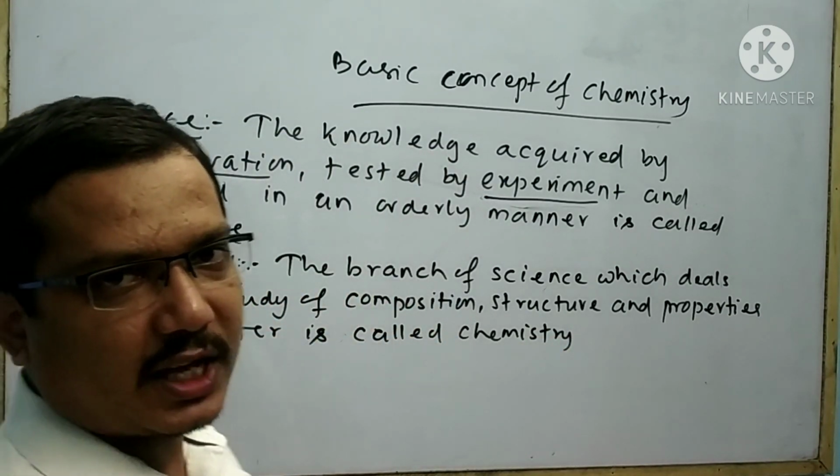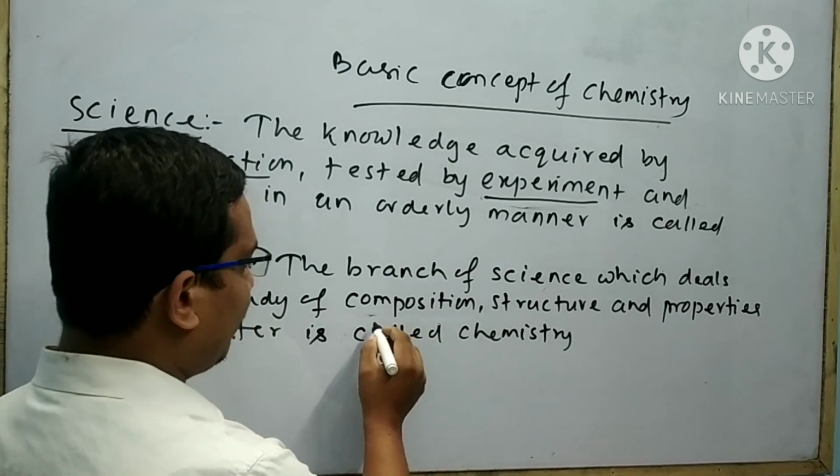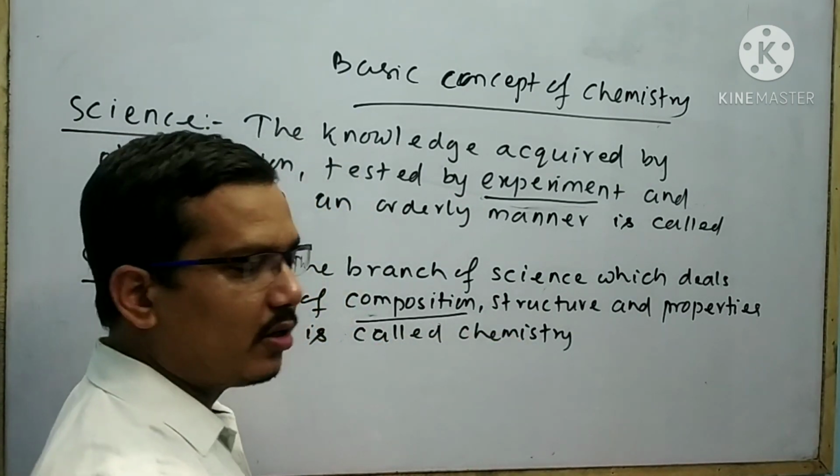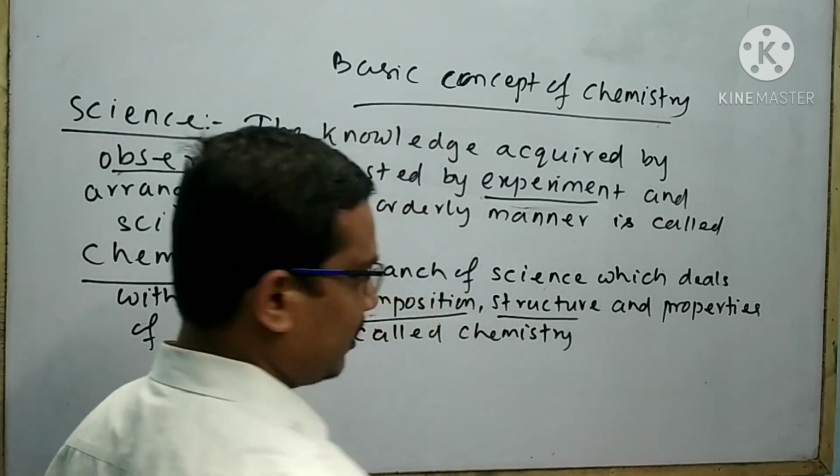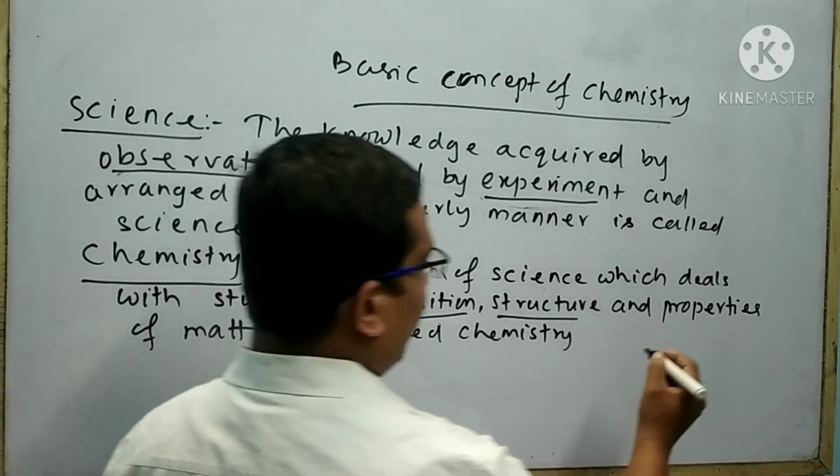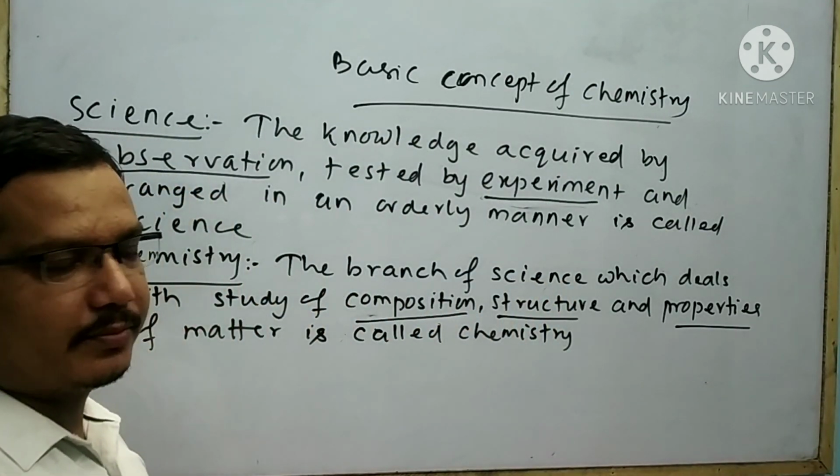Chemistry means rasayana vigyana. Composition means gathana. Structure means saranchana. Property means dharma.